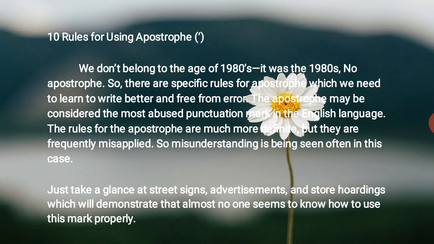Mostly we get confused about where to use the apostrophe. Simple thing: to show possession, we use it after the name. This is my pen, I will say, this is Priya's pen. Got it?